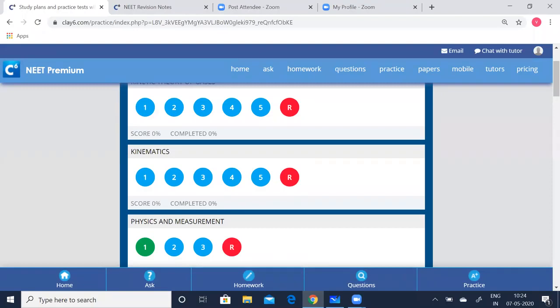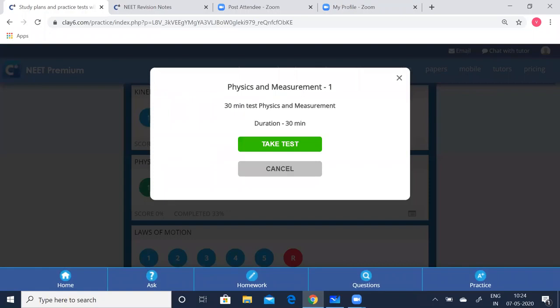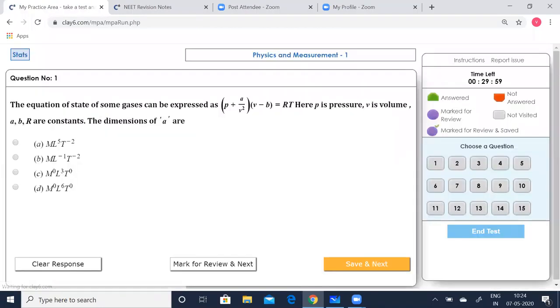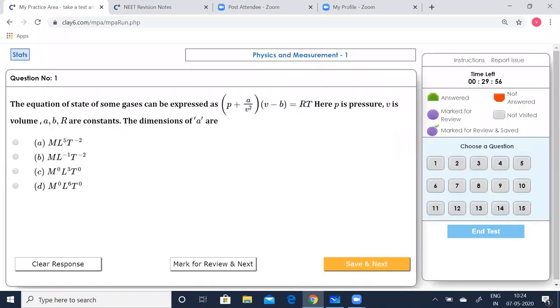So we have chapter wise question tests, and now this is the green bubble. Green bubble indicates that you have taken the test already, but you can take it any number of times. So I'll click take test. Now I go to the test. Now the questions rise here. Let me minimize this. Now let me go to the first question.